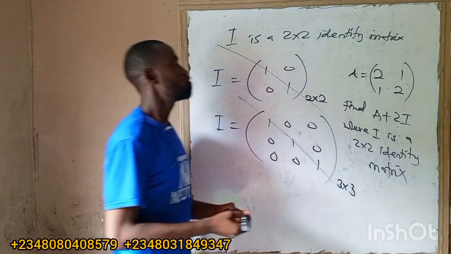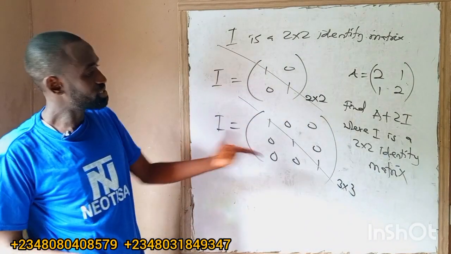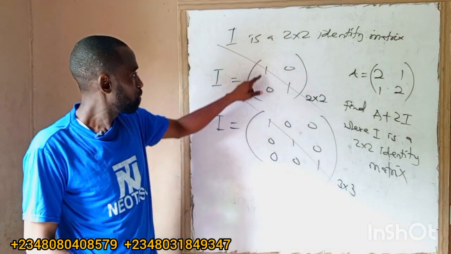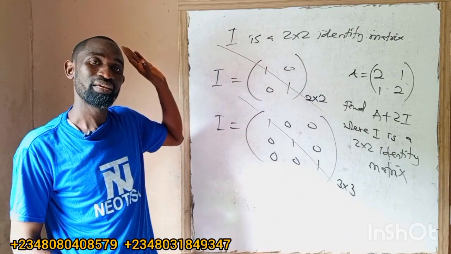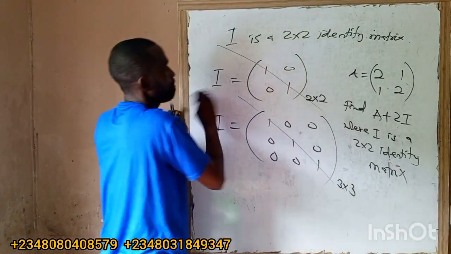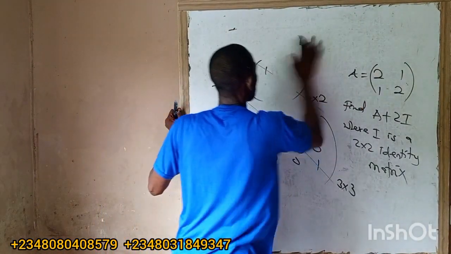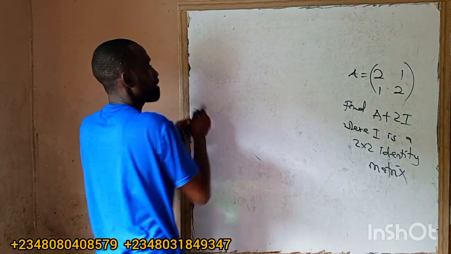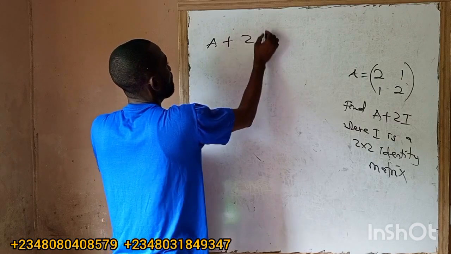So in that case, what are you going to do? A plus 2I. What is I? They did not give you, but we know that it's a constant: 1 0 0 1. Okay? So I'll put that here. So this will now become what? So our A plus 2I.